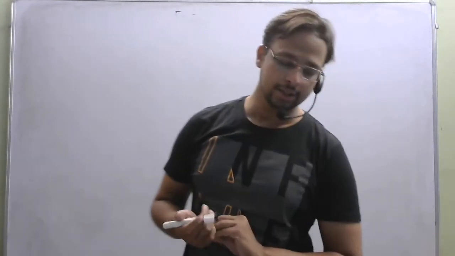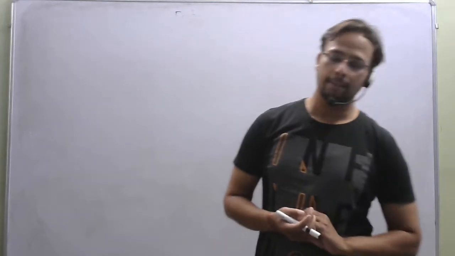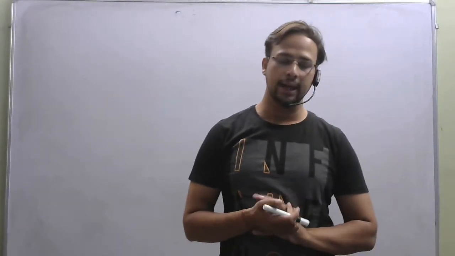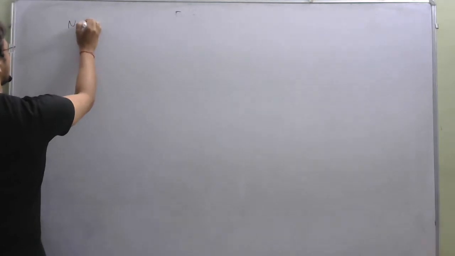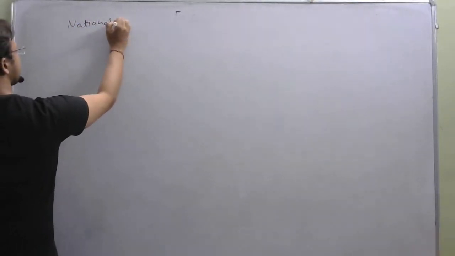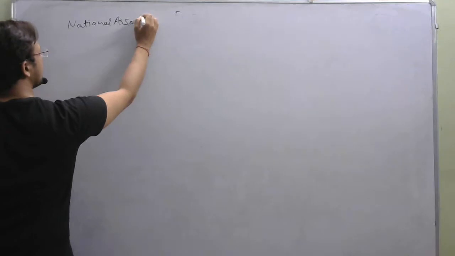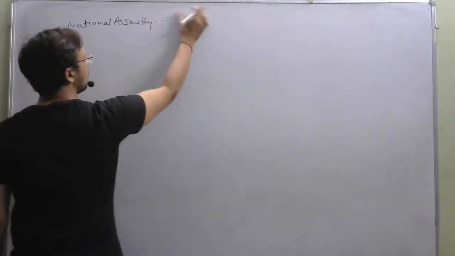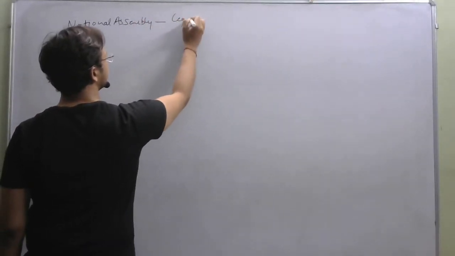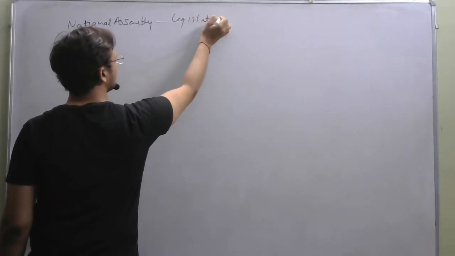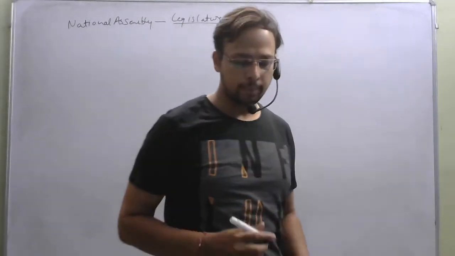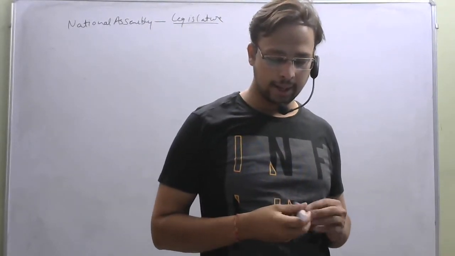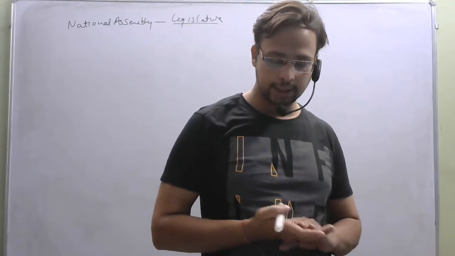Now, those elected were the members of the National Assembly and had the right to make new laws and state policies. The National Assembly was the law-making body there, the legislature. It was the body which was making laws for them. National Assembly had the right to make new laws and state policies.